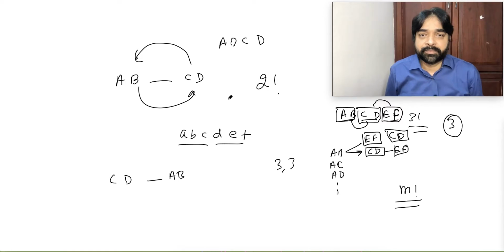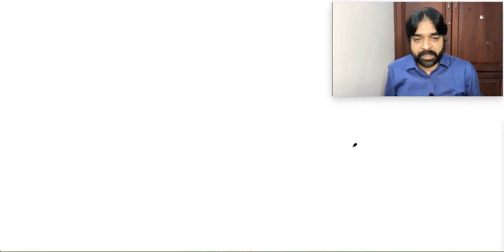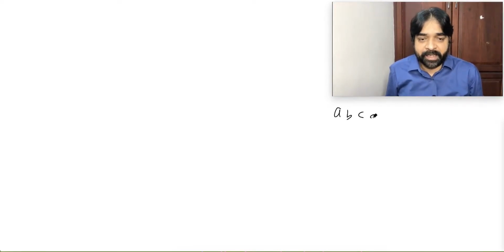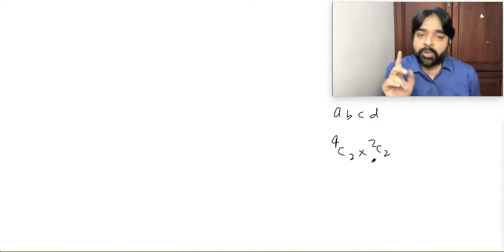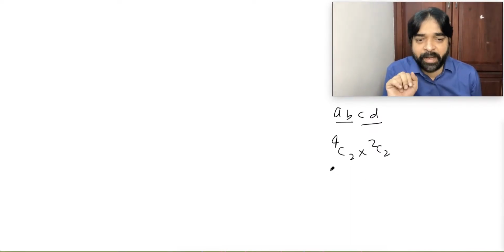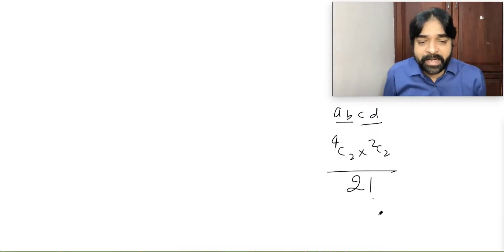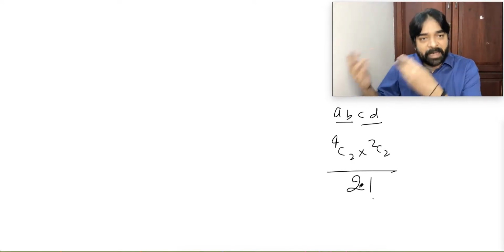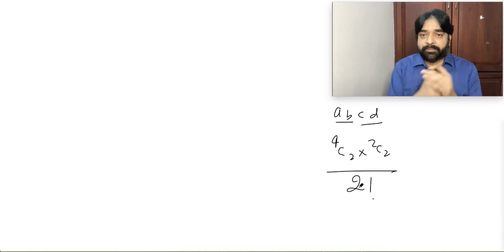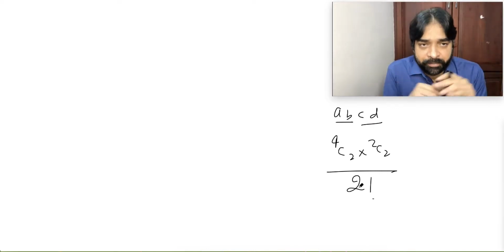Could not understand? Let me explain with an example so that you can easily understand. Suppose somebody says, I want to make 2 groups of A, B, C, D. We go by the normal way: 4C2 into 2C2. But I know that in equal grouping they can interchange. 2 groups are there. They can interchange in how many ways? 2 factorial. So divide by 2 factorial, and it will give you a 100% correct answer. Why, sir, divide by 2 factorial? Because this is the internal arrangement. To get the internal arrangement we multiply, to remove the internal arrangement we divide. By 2 factorial this will give you a perfectly correct answer. There is no problem at all.